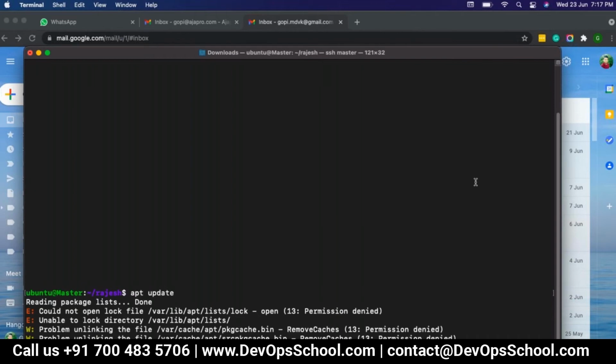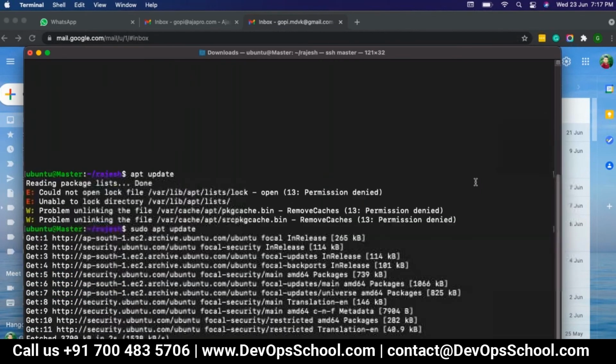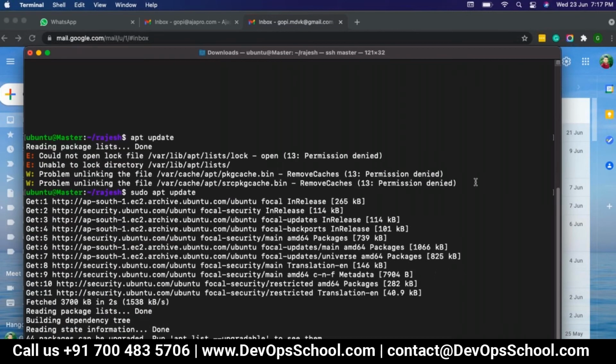See, I'm getting this error. Why am I getting this error? Because permission got denied for this particular Ubuntu user. So if I want to do apt update, I will add sudo. So how can I add that in my Ansible config file? In the Ansible configuration, I will use become equals to true.